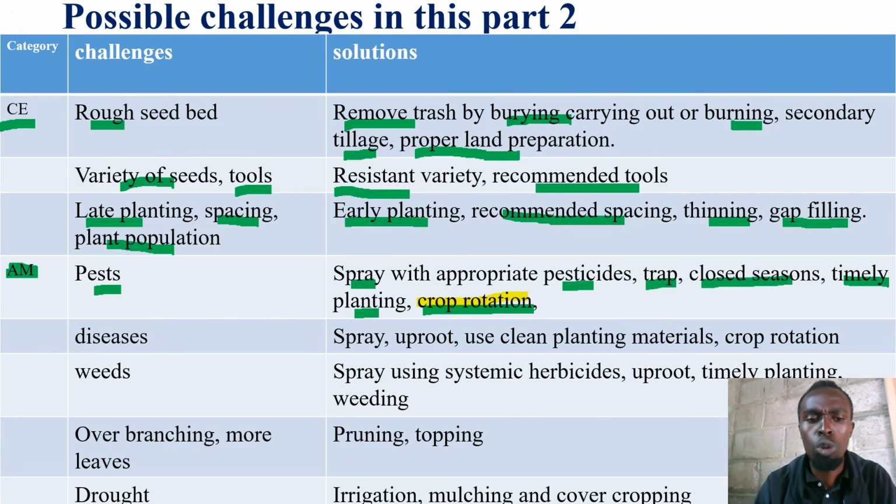There may be an issue on crop management still related to diseases. Diseases that are affecting our crops. And I told you that the examiner, or the test writer, may not necessarily be open and tell you that this was maybe bacterial wilt, or this was cassava mosaic, or this was mildew, or whatsoever.